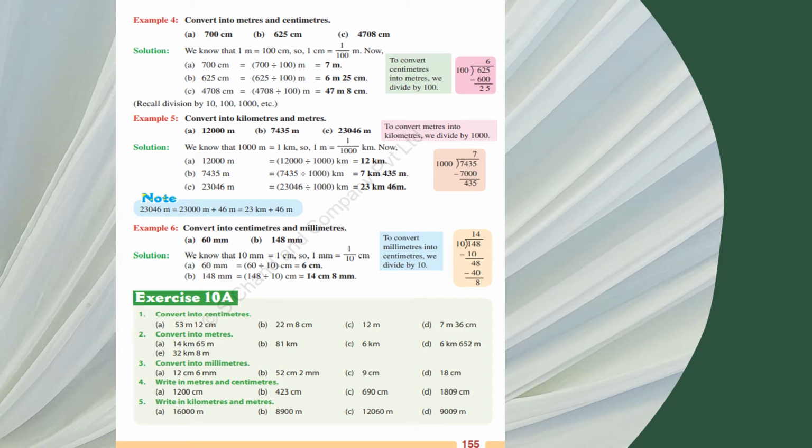Convert into meter and centimeter. It is already in meter and we are going to convert it into centimeter. When you convert kilometer to meter, you multiply by 1000, and from smaller to bigger, you divide by 1000. And when you have a mixed number, like kilometer and meter both, you convert the kilometer into meter. The meter is already in meter, so you add it like this.